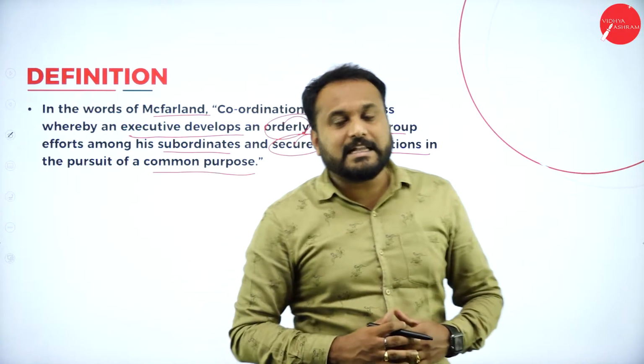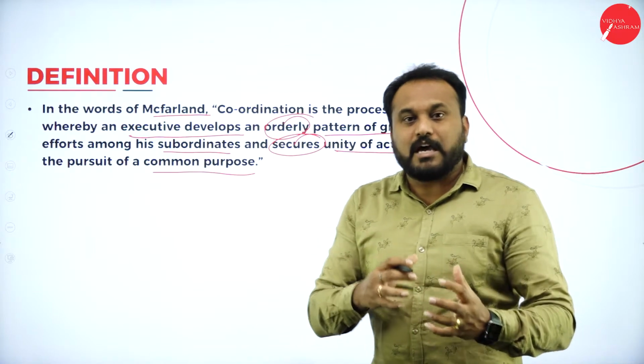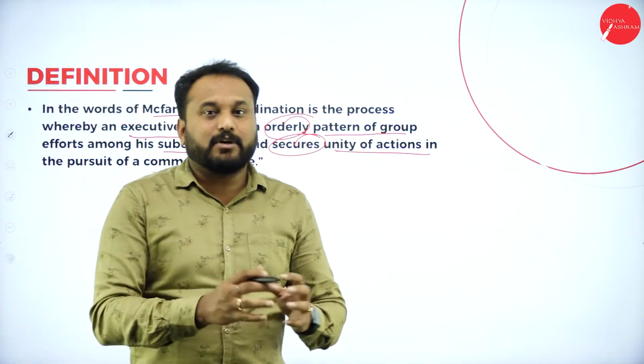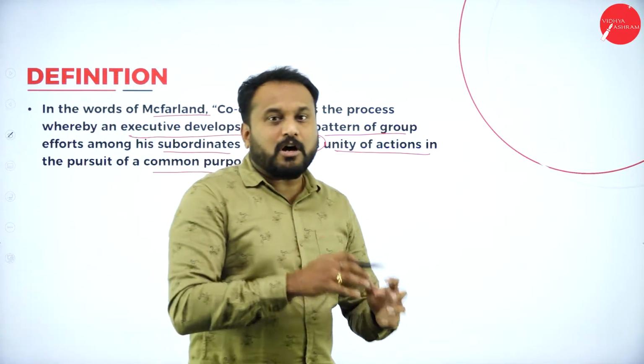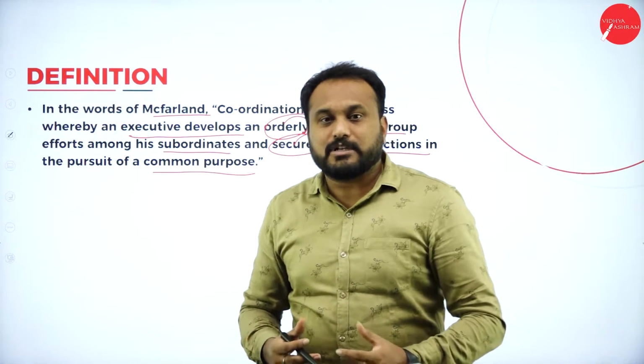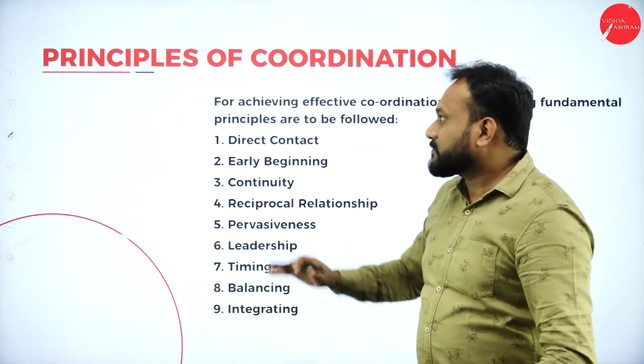Here we need to understand that management is getting things done through others, isn't it? Only when you have coordination can you attain whatever you really want to. The common goal is always prescribed by the top level management, and you are supposed to have coordination. Only then can you achieve the goals.